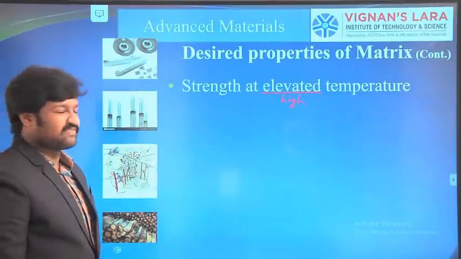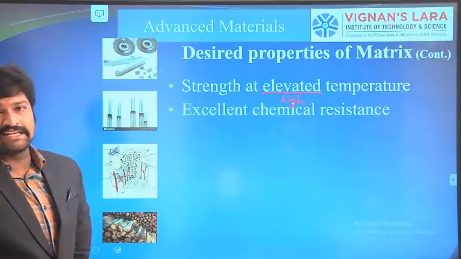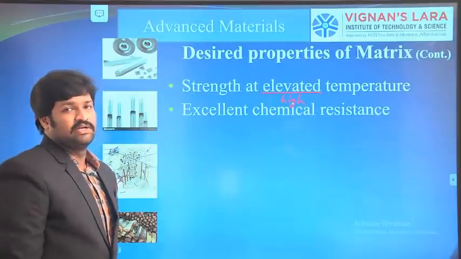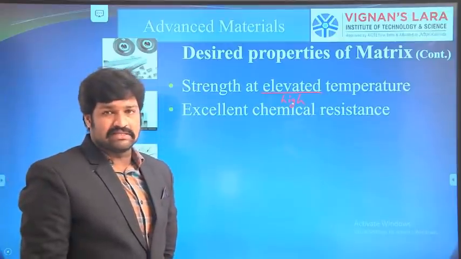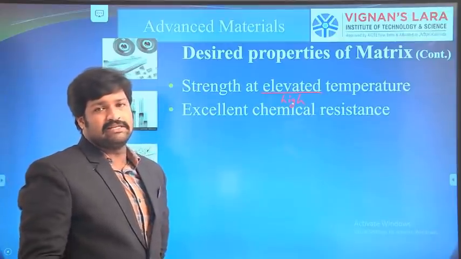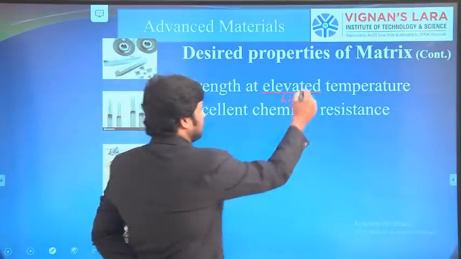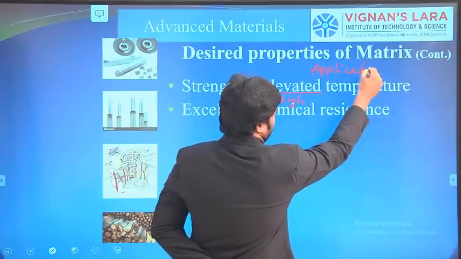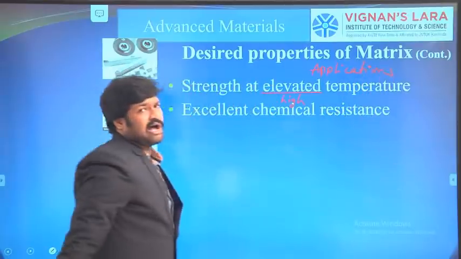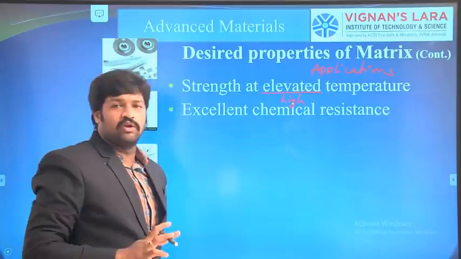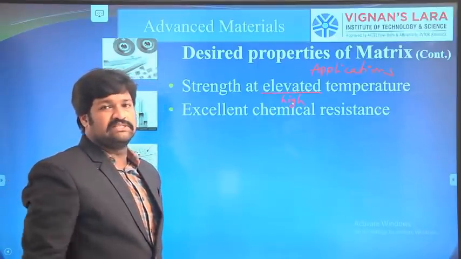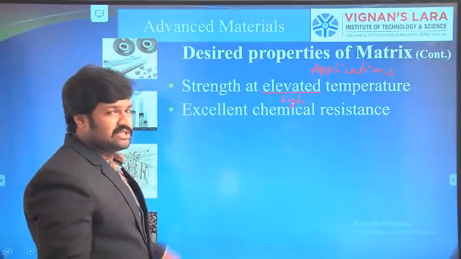The next one is excellent chemical resistance. The materials should be highly chemically resistive. Again, this depends upon the application. Not all composite materials are exposed to all chemicals, only a few, so wherever it is required, these are the desired properties.